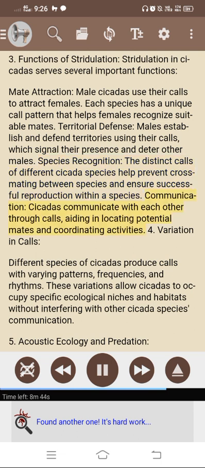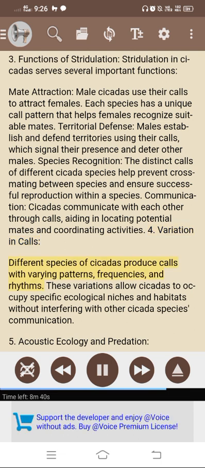Communication. Cicadas communicate with each other through calls, aiding in locating potential mates and coordinating activities. 4. Variation in calls. Different species of cicadas produce calls with varying patterns, frequencies, and rhythms. These variations allow cicadas to occupy specific ecological niches and habitats without interfering with other cicada species communication.